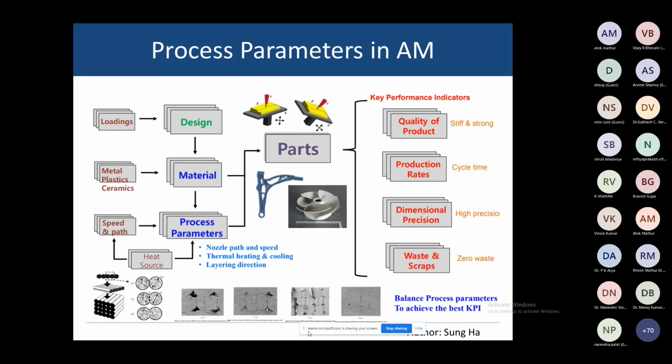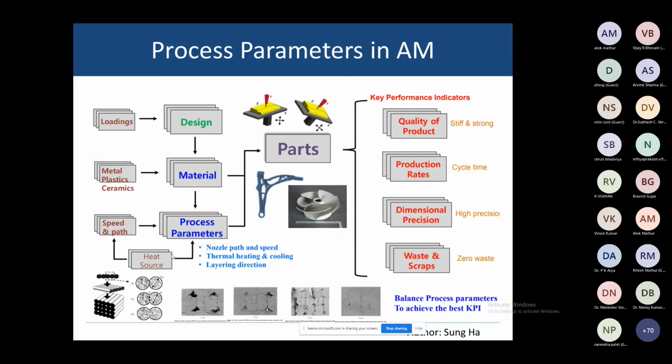So you can see here the effect of this process parameter in the case of 3D printing. We have the design, the CAD models, then the material selection, where any of the materials you can use, and then we have the process parameters. What are the process parameters? The different types of process parameter, and we will study the effect of those process parameters on the mechanical properties. We have made different types of samples for testing purposes, and we analyze the results.